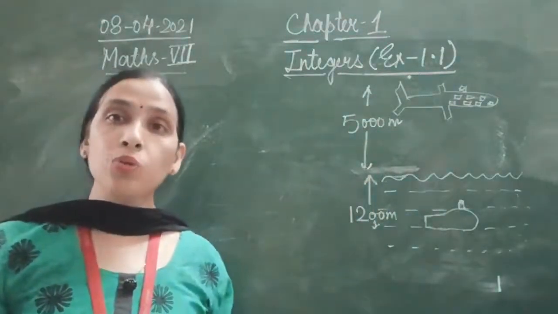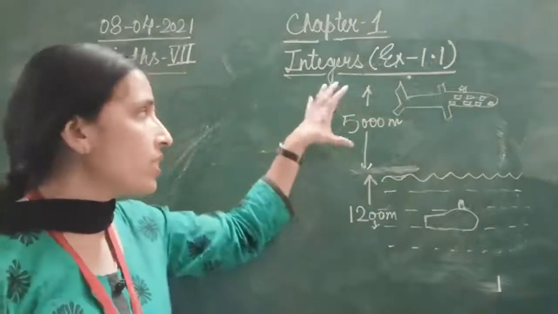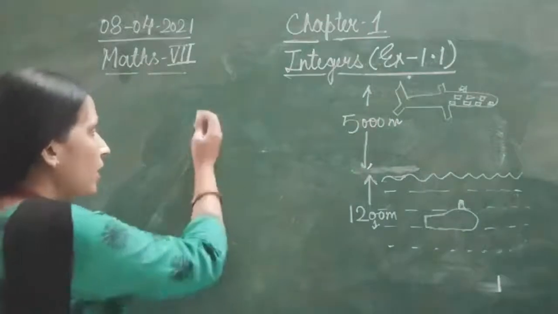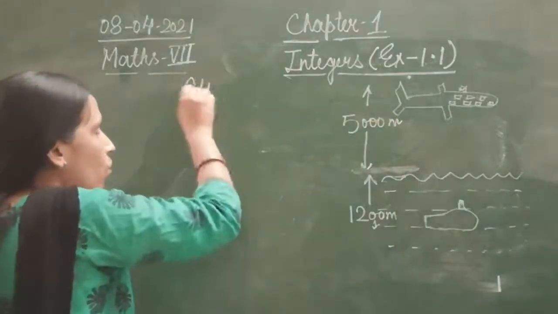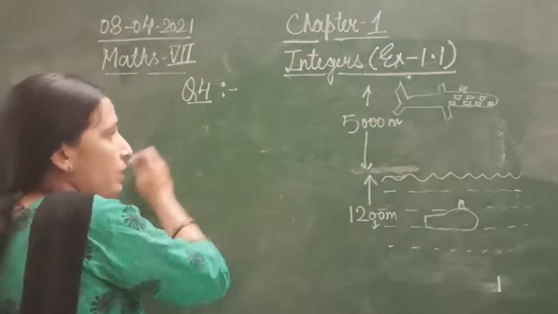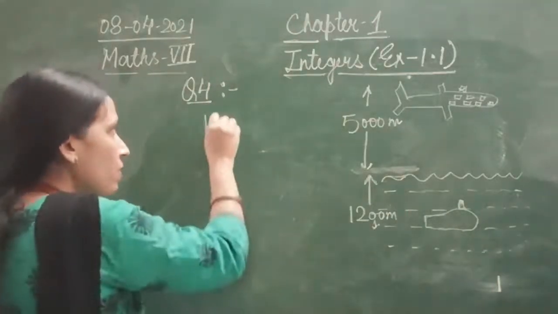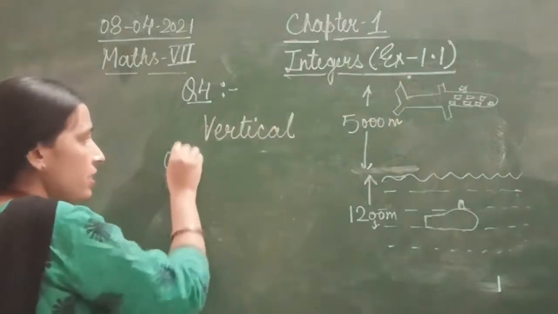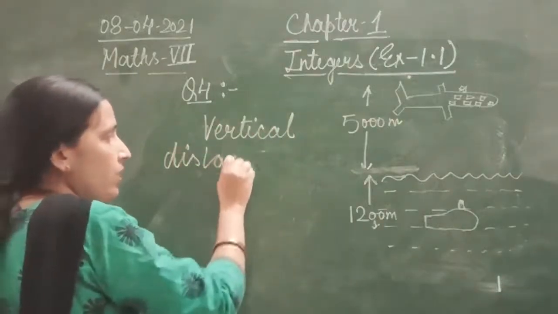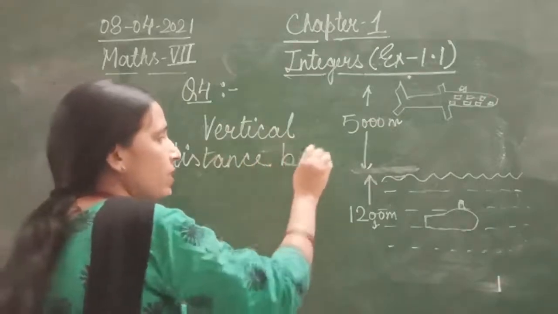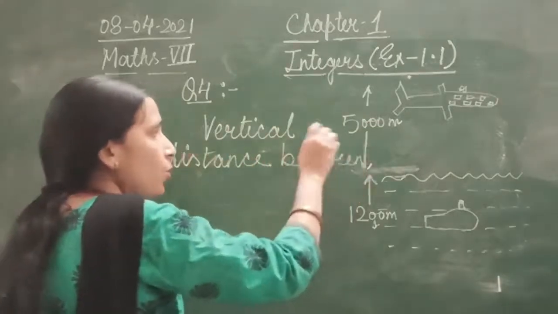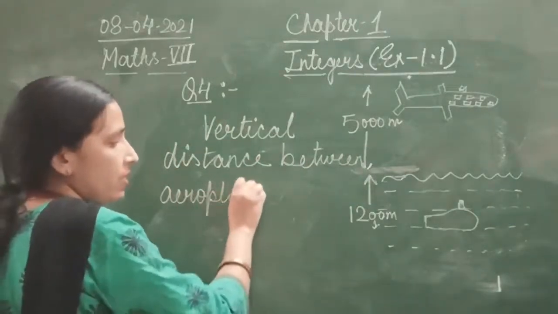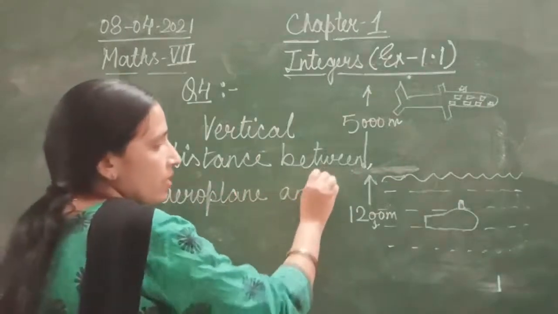So what you are going to do? You are going to add both the distances, that is 5000 meter and 1200 meter. See how. Question number 4 of exercise 1.1. So what will be the vertical distance? You are going to write: vertical distance between aeroplane and submarine.